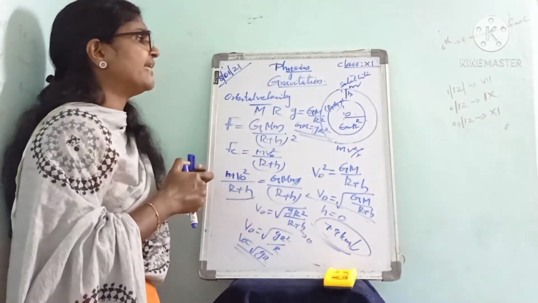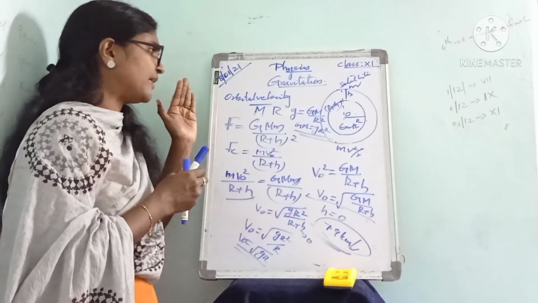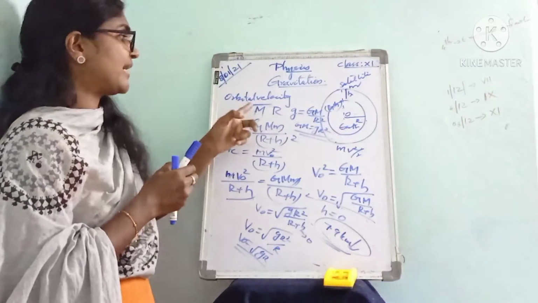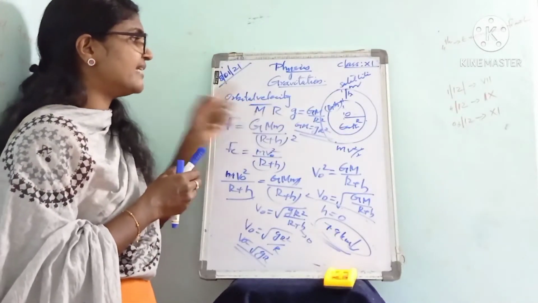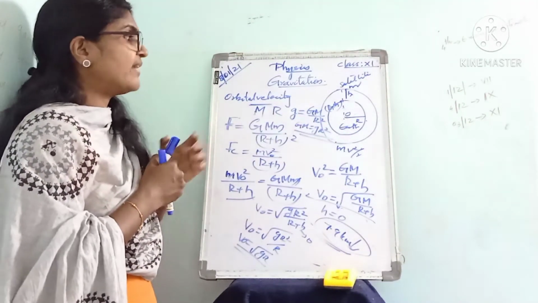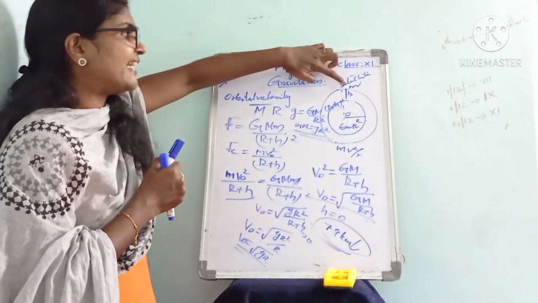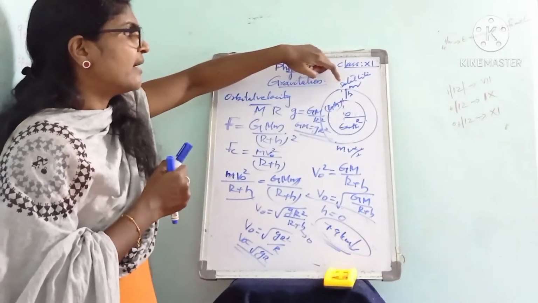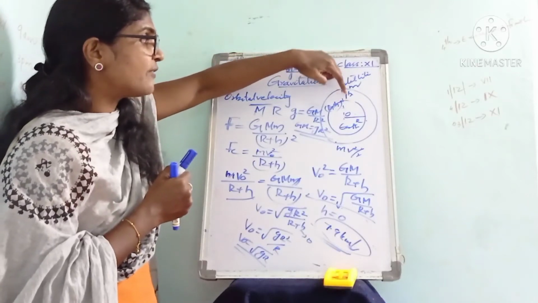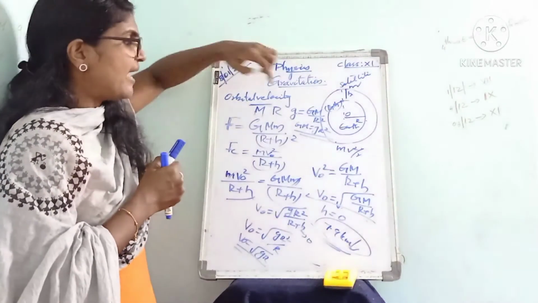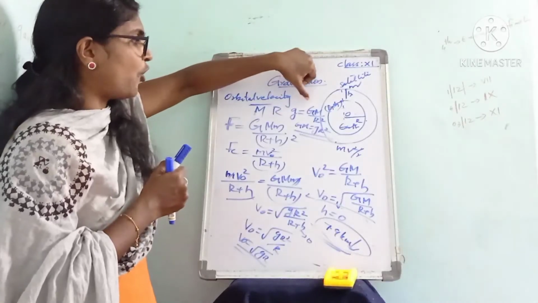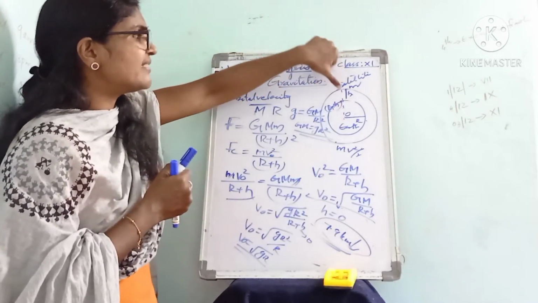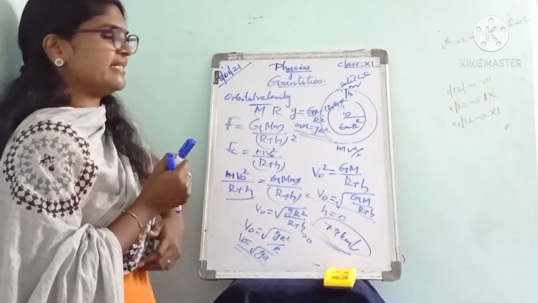I'll repeat once again. Here we consider Earth has mass capital M and its radius is r. Then we consider a satellite of mass m that revolves around the Earth at a height of h from the surface of Earth. v0 represents the orbital velocity of the satellite, and the orbital radius of the satellite is r plus h.